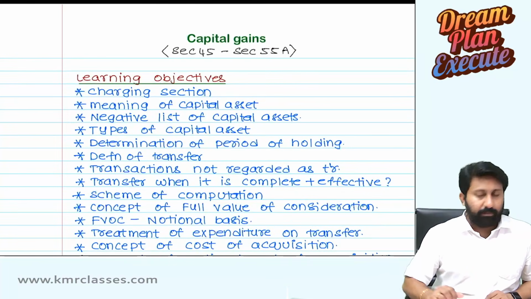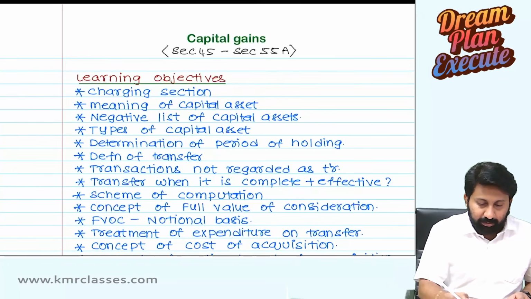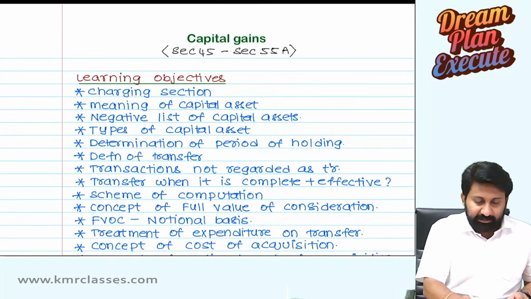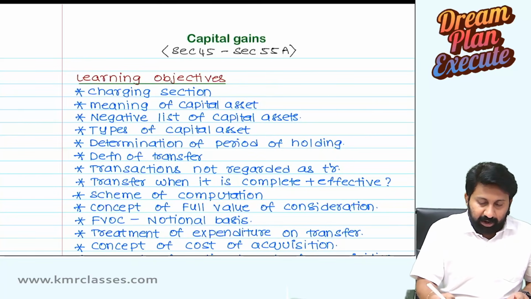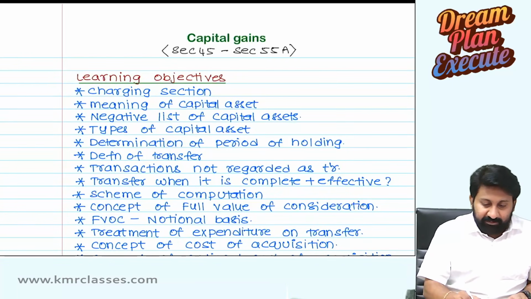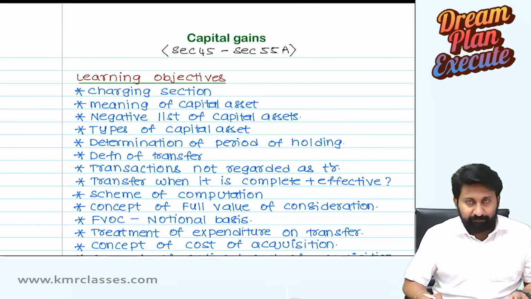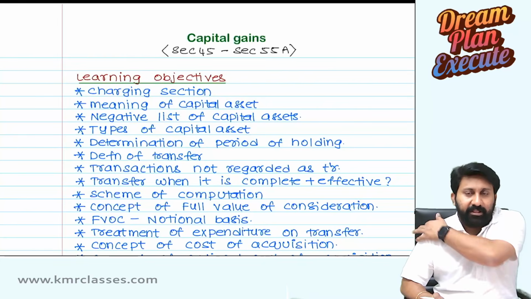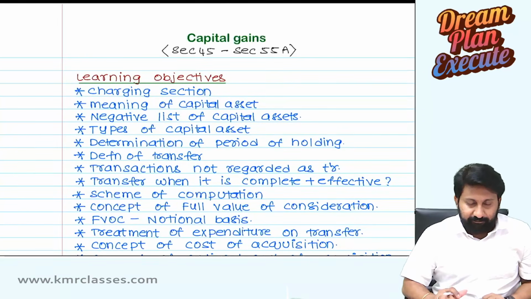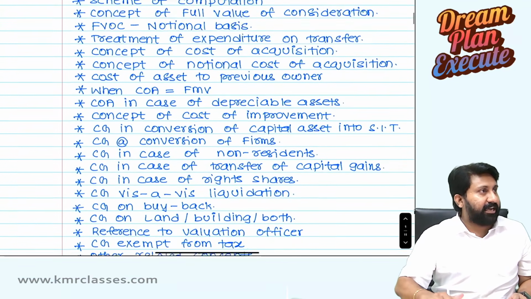Name of the chapter: capital gains. Learning objectives. This will start with section 45 and end with section 55A. Everything in between is applicable; there is no exemption sort of thing. These are all the learning objectives of the chapter.